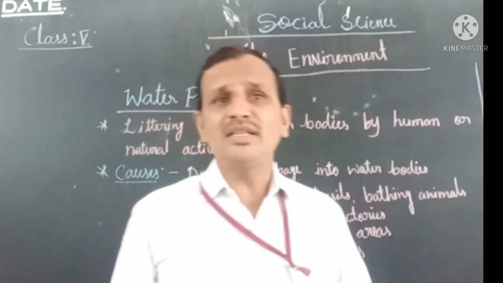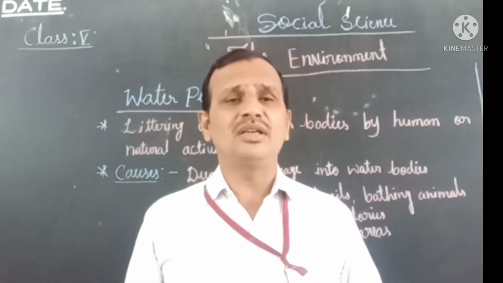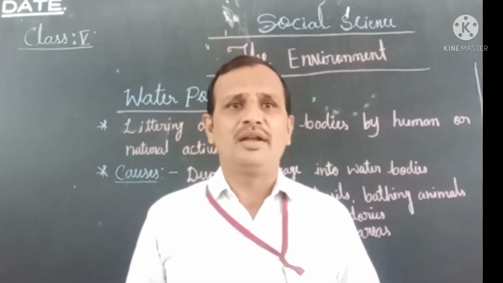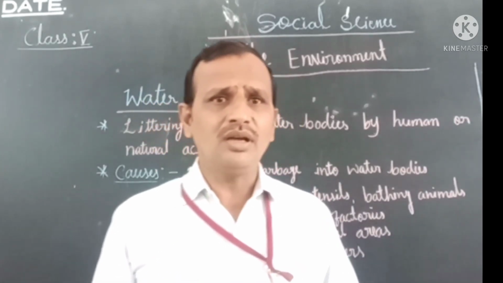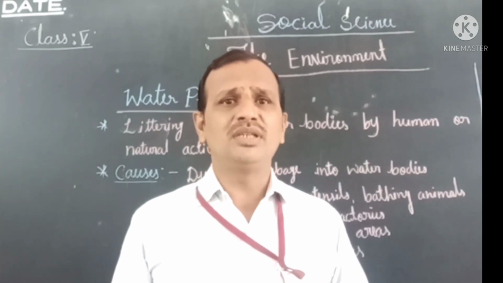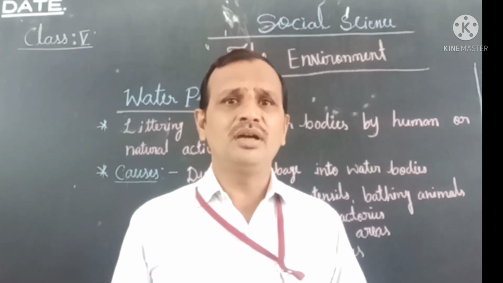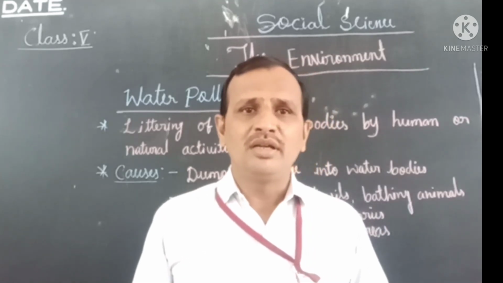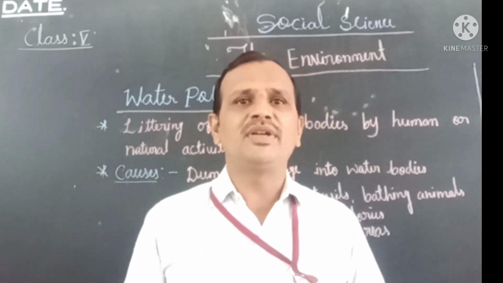In other words, there are different definitions of water pollution. Another definition: water pollution is the littering of water bodies by human or natural activities.